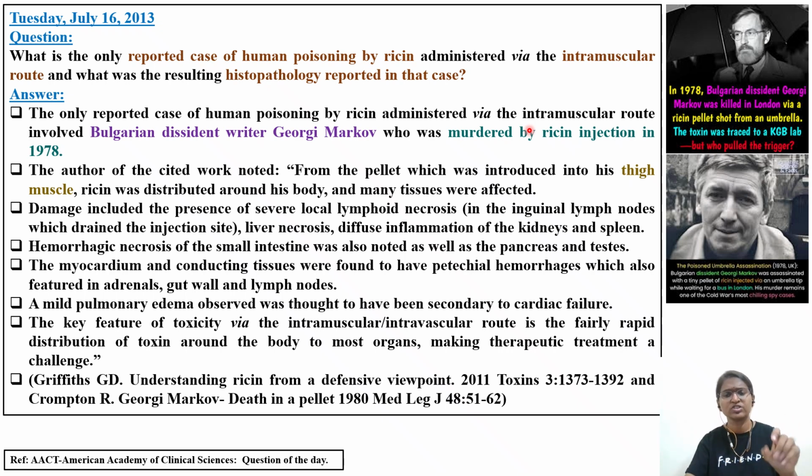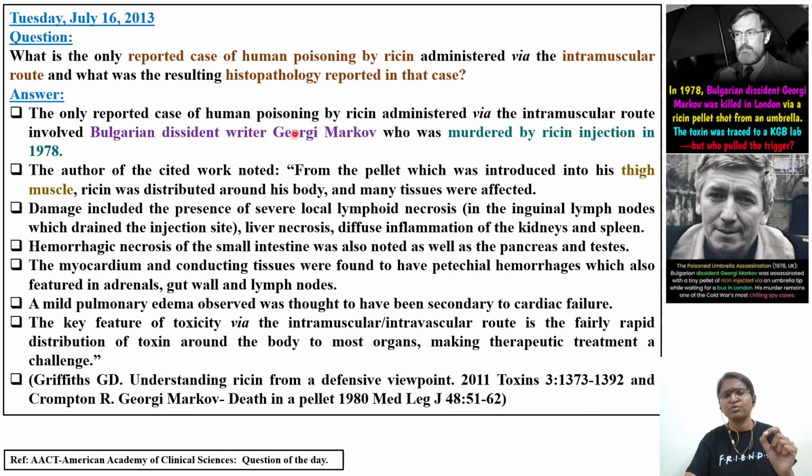With respect to that concept we'll discuss here. What is the only reported case of human poisoning by ricin administered by intramuscular route, and what was the resulting histopathology reported in that case? Since it was given from the umbrella into the muscle, the intramuscular route, we'll discuss the histopathology here.